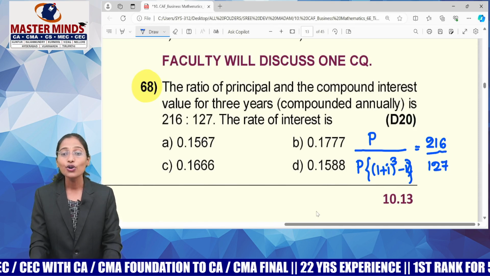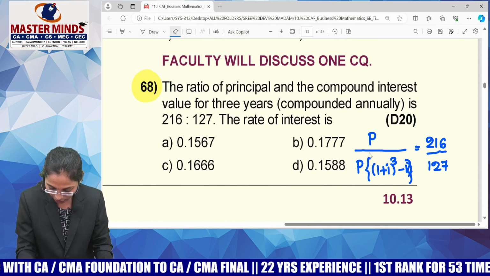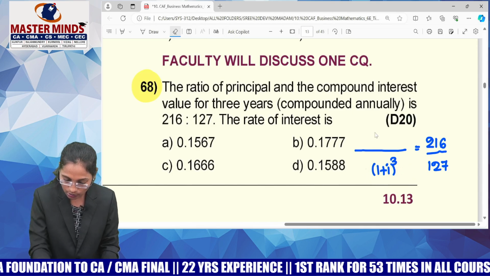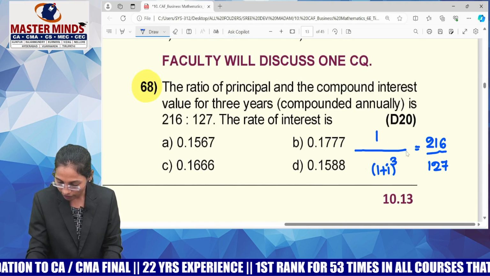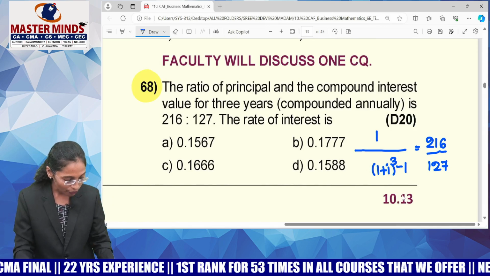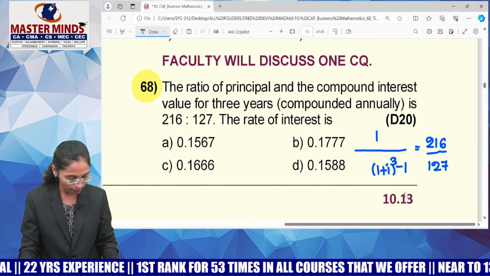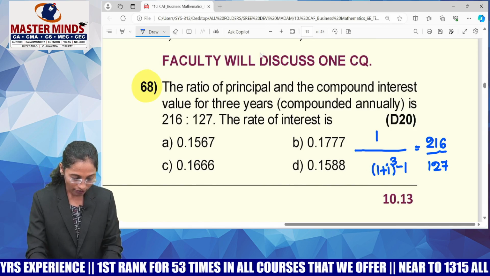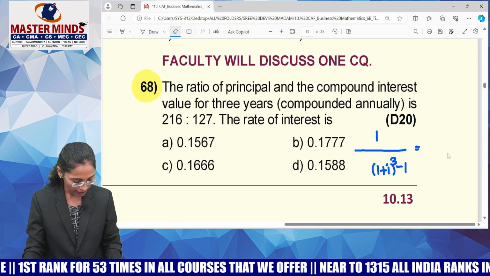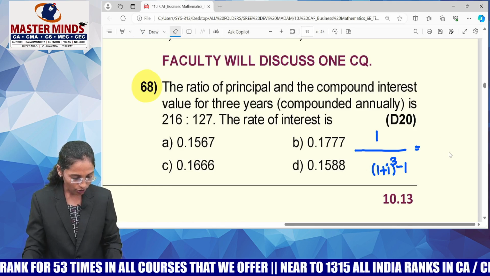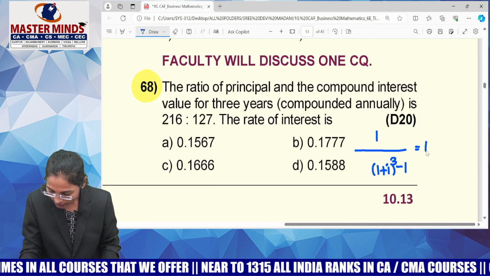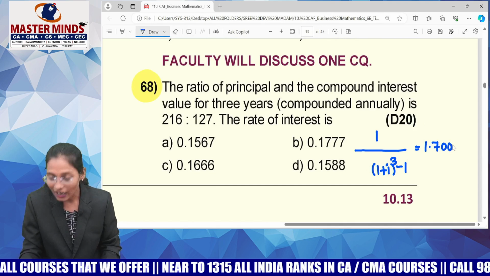Guys, try to understand who are going to be directly cancelled here. P and P will be cancelled, no? What else will be left in the denominator and what else will be left in the numerator? 1 will be left in numerator. (1 plus I) whole cube minus 1 will be left in denominator. Can you please tell me what is 216 by 127? I got 1.700. 216 by 127, which I got 1.700. That I am writing as 1.700.